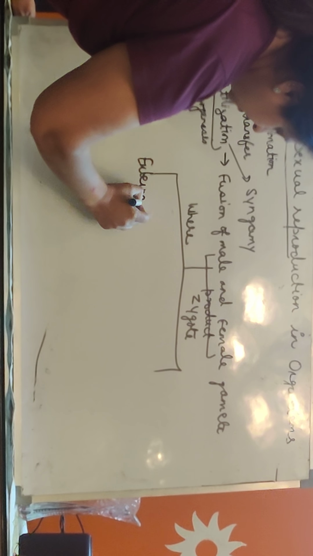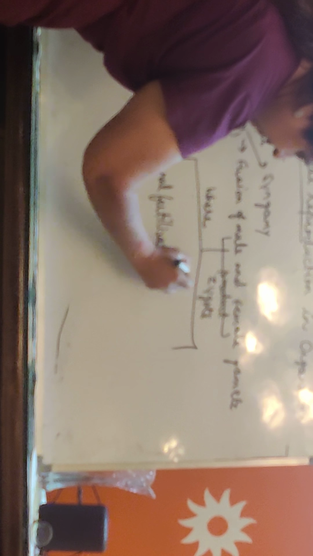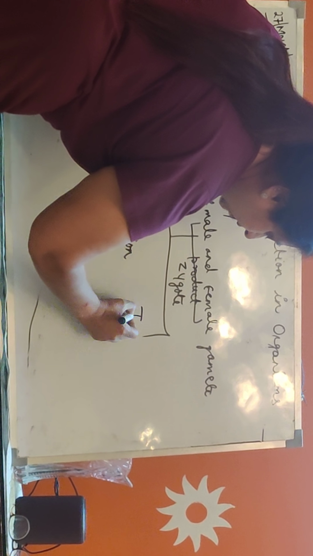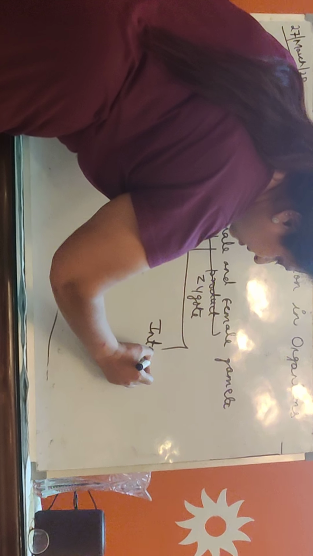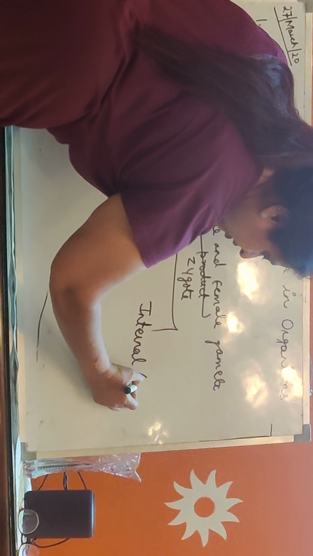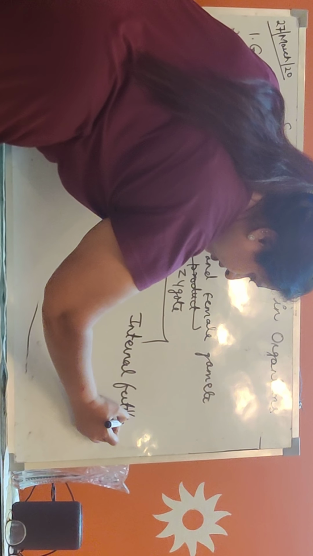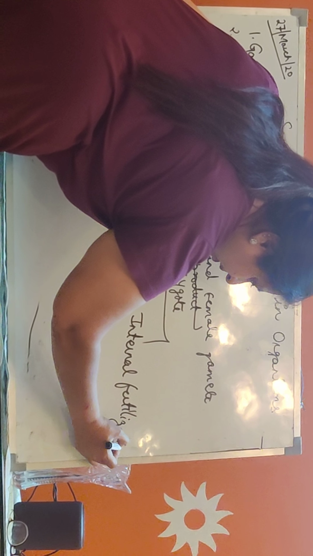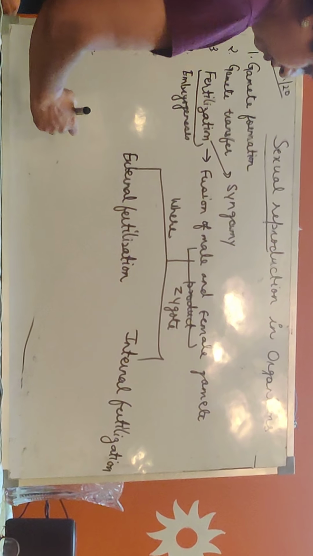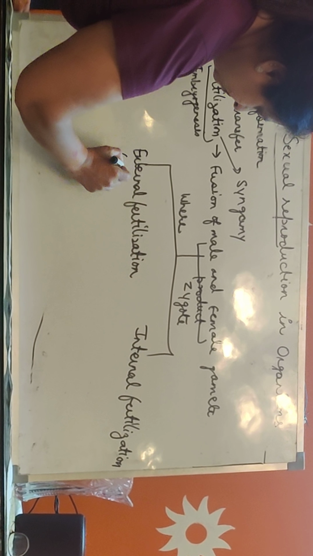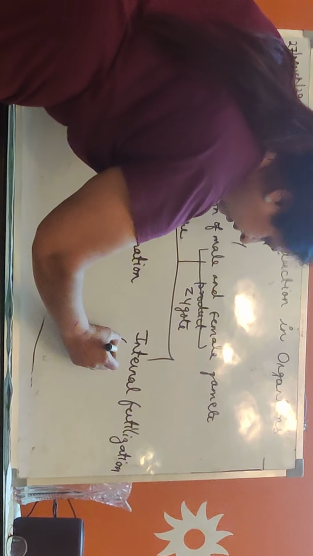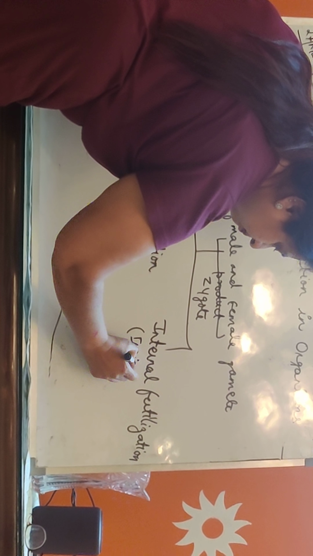One is called external fertilization. External fertilization is that which takes place outside the body of an organism, and the other is internal fertilization. Internal fertilization is that which takes place inside the body of the organism. External means outside the body and internal means inside the body.